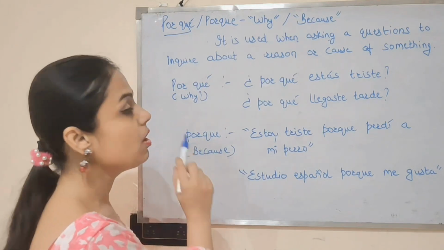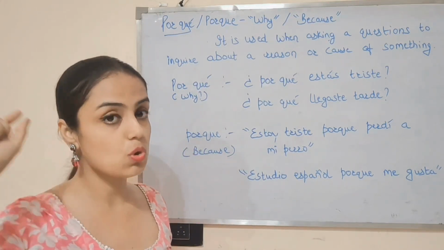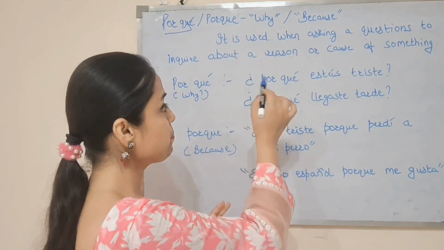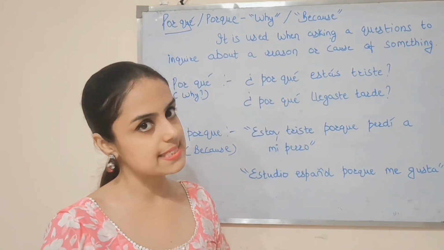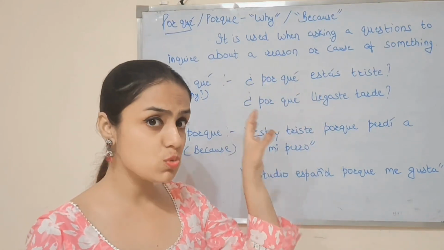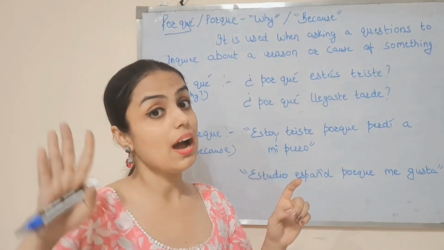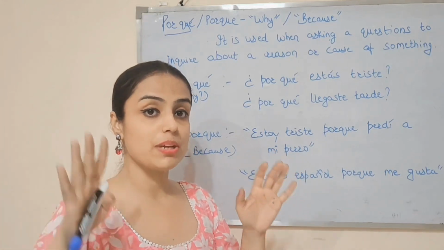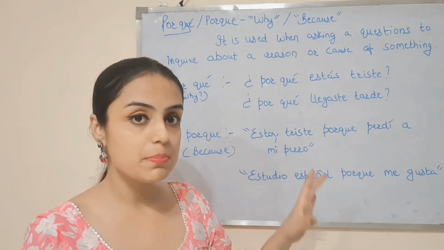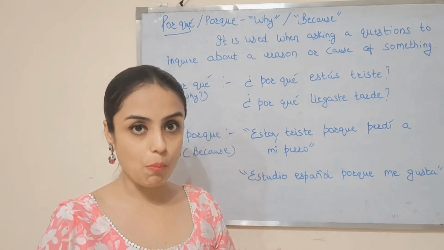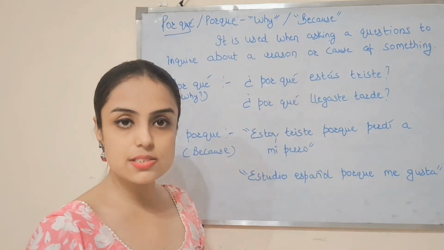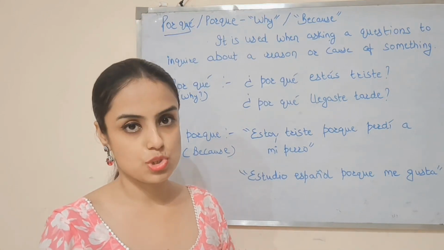Vale? Por ejemplo, first I'll tell you the porque with space or with accent mark, that means why. Por ejemplo, the first one is ¿por qué estás triste? Triste means sad, and if you have wondered why we have used estás in this sentence, if you have watched my earlier video, I have mentioned that for temporary situations we will use the estar verb. Since that person is sad for a particular moment of time, that's why we have used estás. Vale? So ¿por qué estás triste? That means why are you sad.